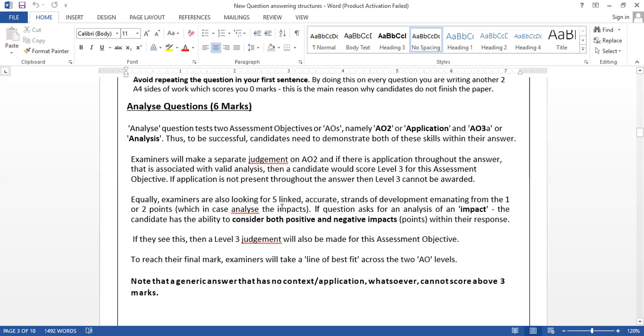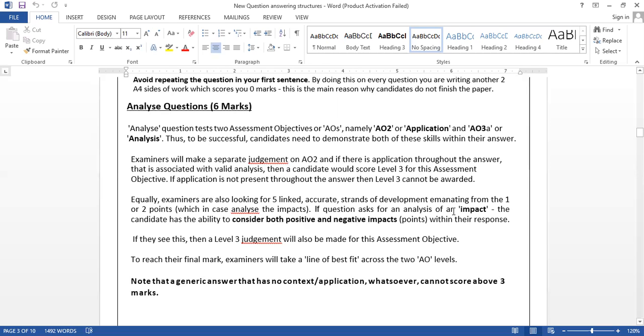But you can consider both positive and negative. Sometimes analyze questions can come in a different way. If the question asks you to analyze the impact, those two points could be one positive and one negative, or we can write both positive or both negative. That is also okay for an impact question, but I prefer one positive and one negative, because that gives you balance in the answer.